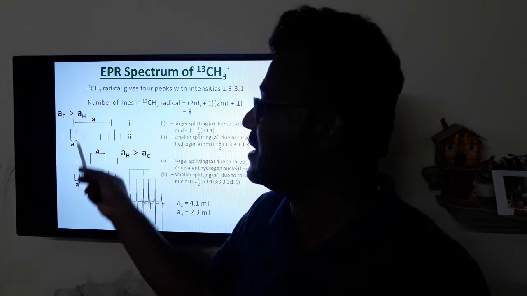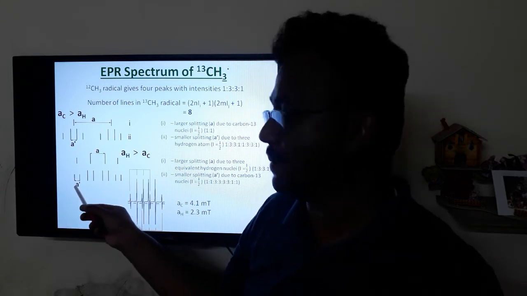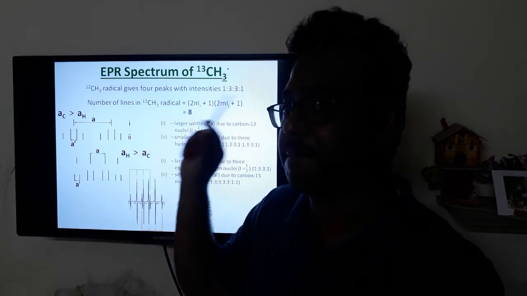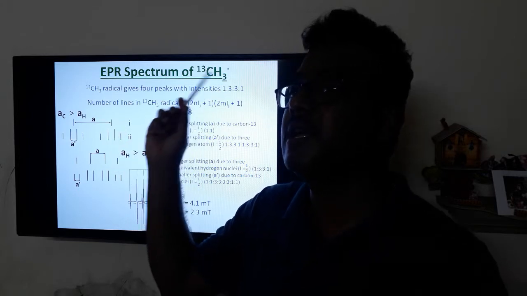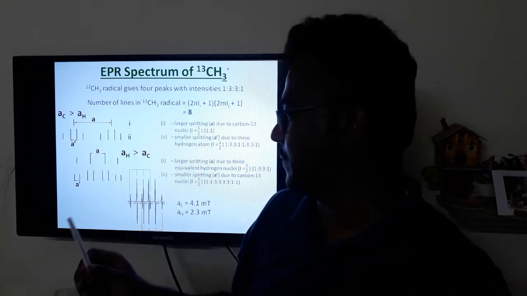Then each peak is split into a doublet because of the coupling of the unpaired electron with the C13 isotope.